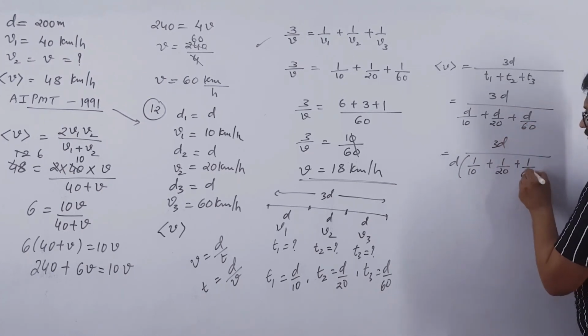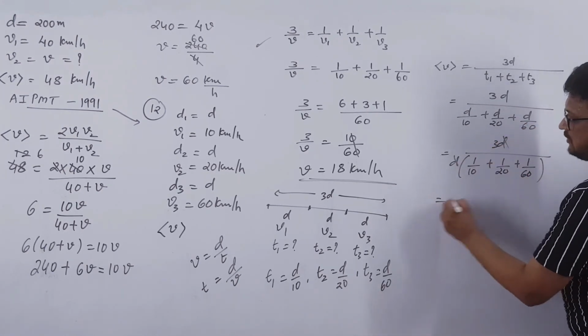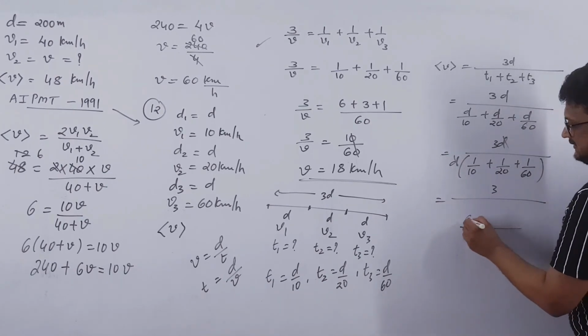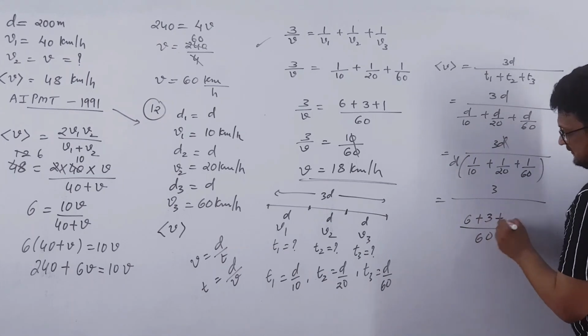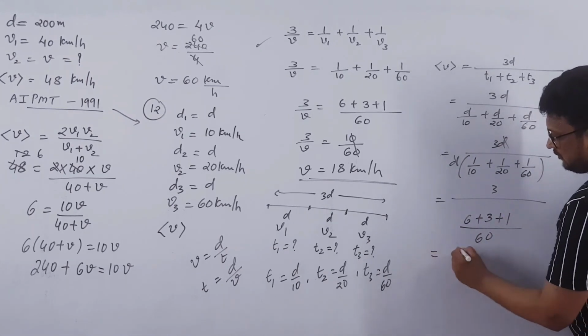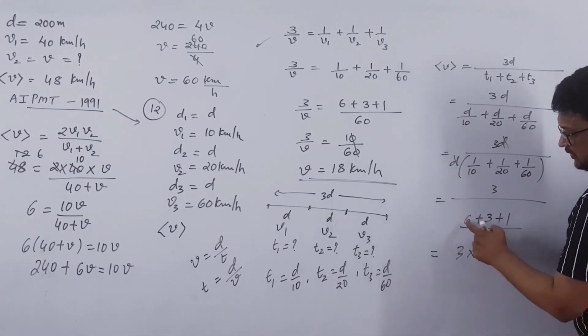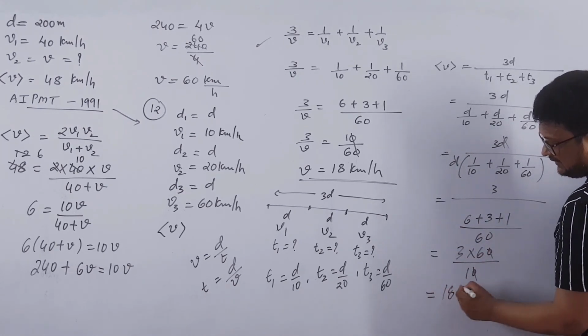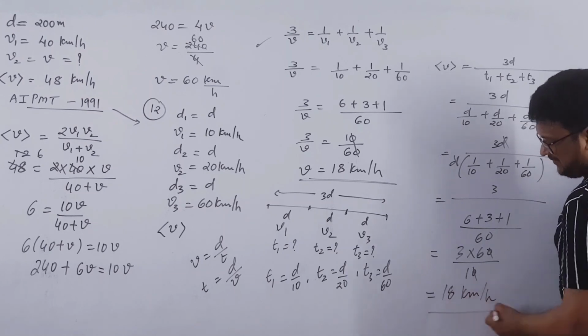So D D will get cancelled out. So 3 over, LCM will be 60. 10 sixes are 60, 20 threes are 60, and 60 ones are 60. So this will be equal to 3 into 60 over 6 plus 3, 9 plus 1, 10. So zero zero will get cancelled out, 6 threes are 18 kilometer per hour. Same answer you will get, right?